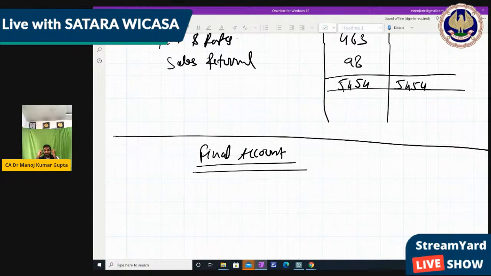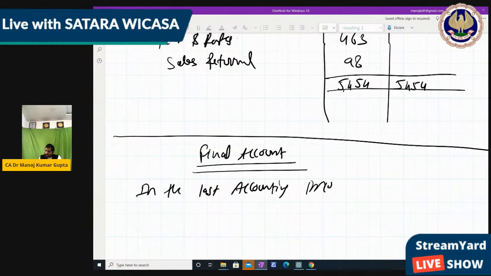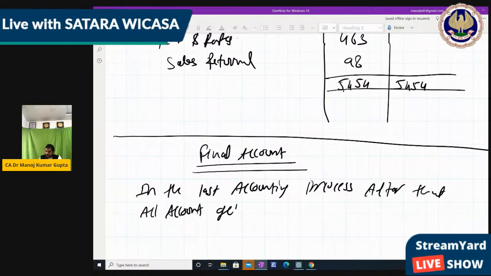So final account is the last accounting process. After that, all accounts get over. Means there is no other chapter after that. So this is the last accounting process. Definitely you should learn it and understand it properly.